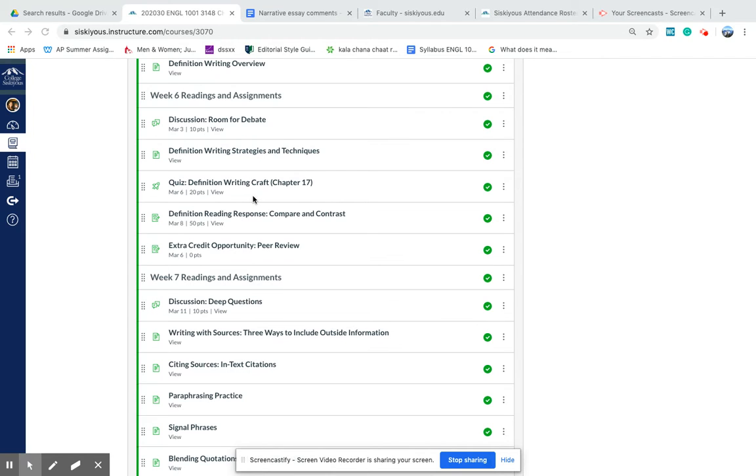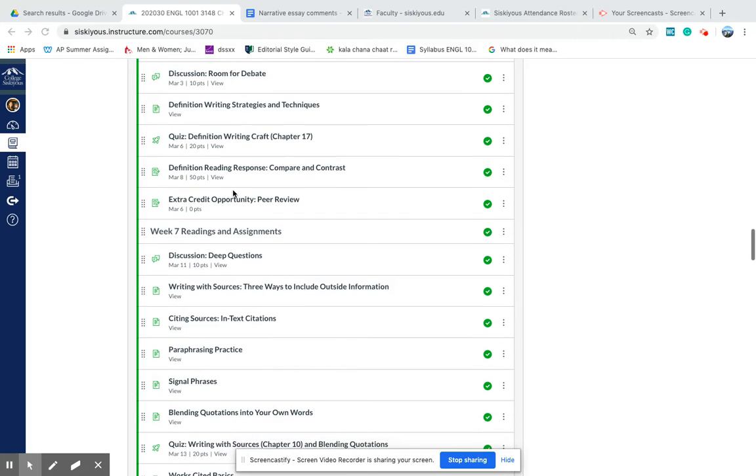Your quiz this week is on chapter 17 of Models for Writers, so you want to be sure that you read that. This page is really pretty paltry, so if you just try to take the quiz without having read the chapter, it's going to be a little bit tough this week. So be sure you do the reading. That's 20 points, and you get 1 attempt for that.